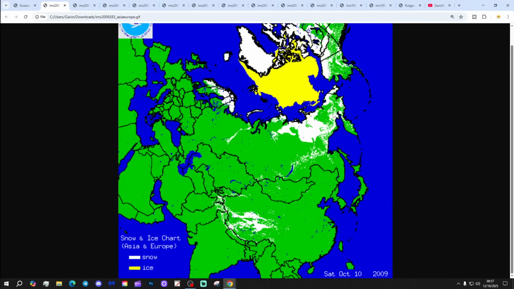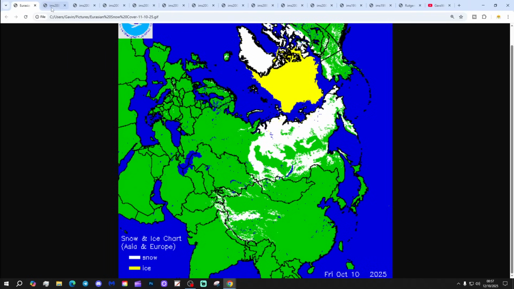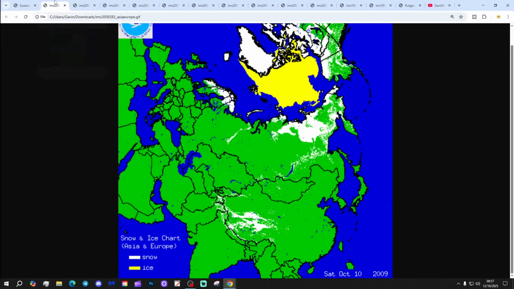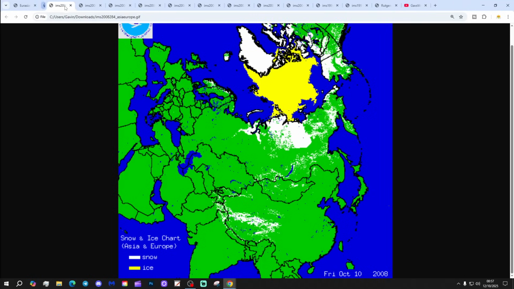So we are way ahead of 2009 for Russian snow cover, but notice how much snow cover we've got across Scandinavia and Nordic regions. So we're significantly behind, although close to average going for most of these years. We are significantly behind 2009 for Scandinavian Nordic snow cover, but ahead for Russian snow cover. That year did things rather differently. Interesting, but that, of course, preceded a very cold winter of 09-10.